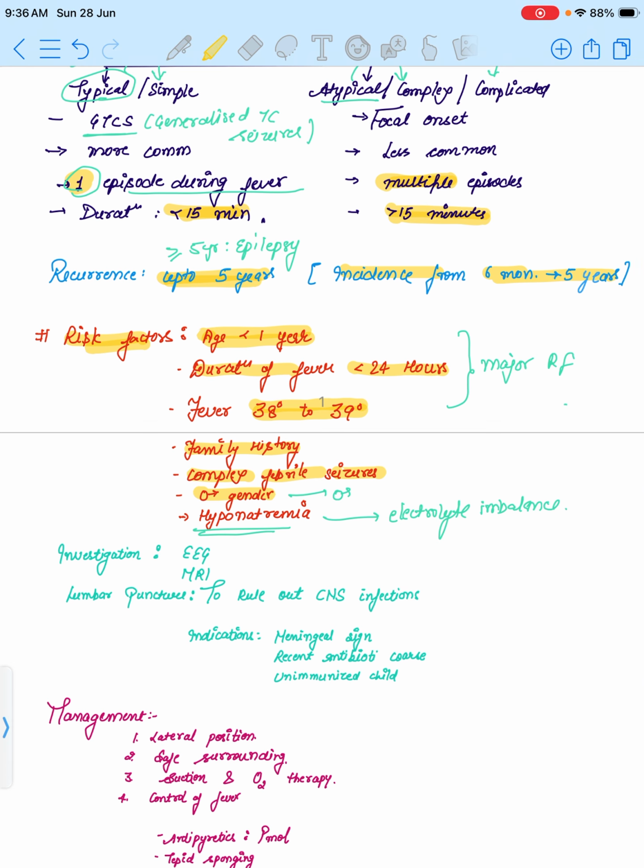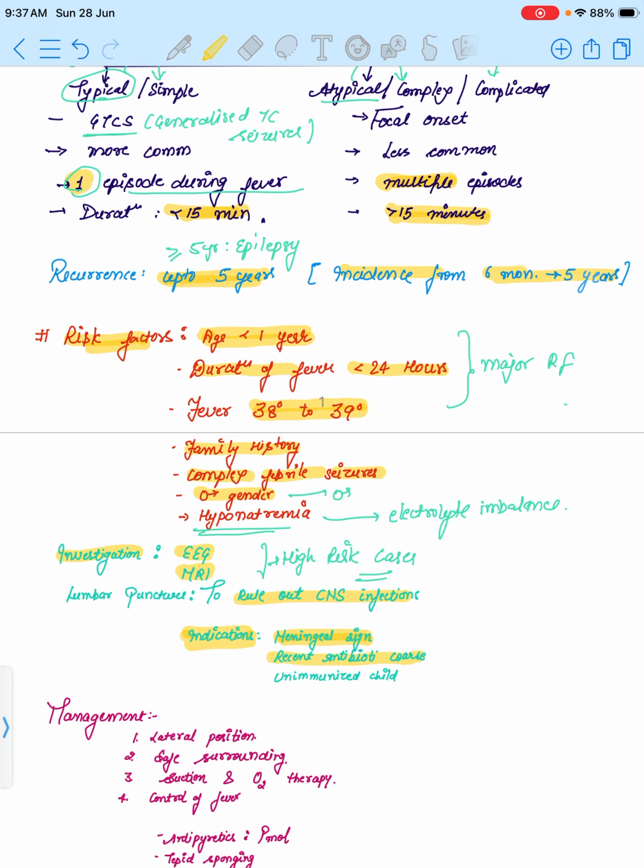Now talking about the investigations. Investigations are EEG and MRI, but generally only in high risk cases. Seizure is generally a clinical diagnosis, but if risk factors are there, then we can go for EEG or MRI. Lumbar puncture is suggested to rule out a CNS infection. For example, if the baby has meningeal signs like neck stiffness, or Brudzinski sign or Kernig sign is positive, then we can go for lumbar puncture to rule out any CNS infection.